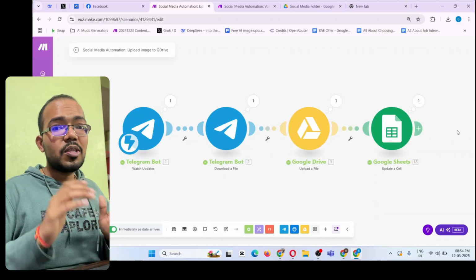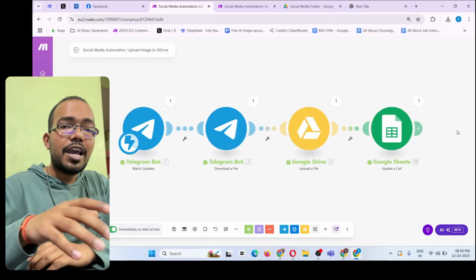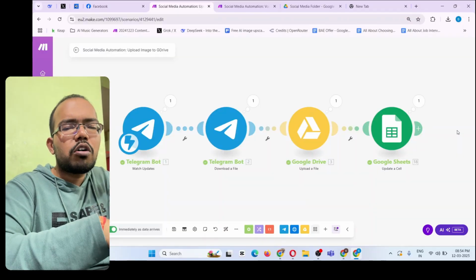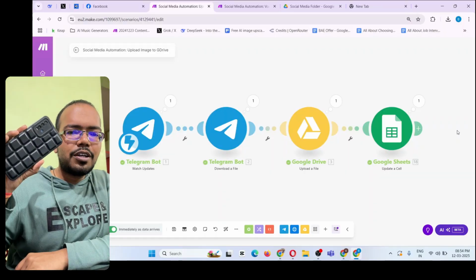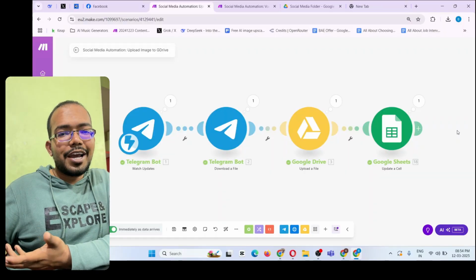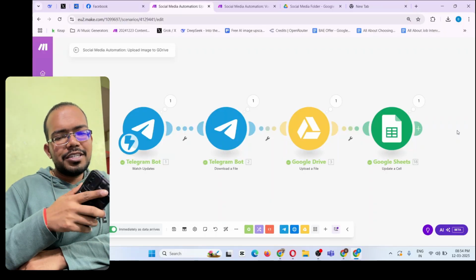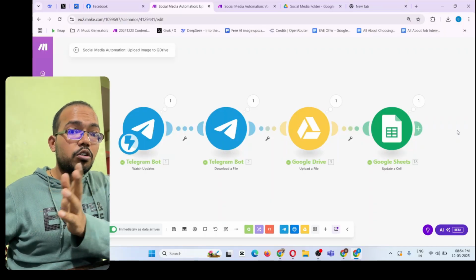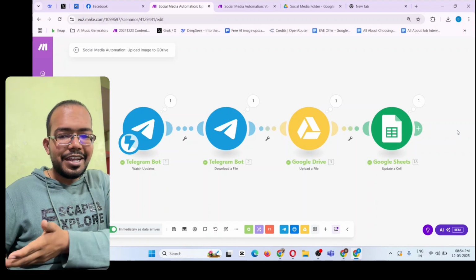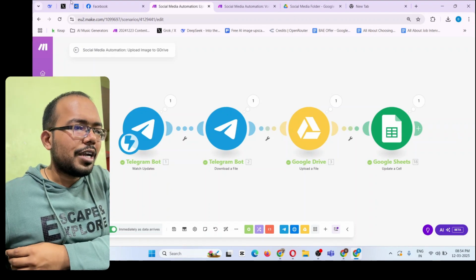And just think about it, how great it will be if you can manage your social media all by yourself, just by using a phone in your hand, which is always with you, right? So you simply have to take the phone out of your pocket, record a message, and done. And there will be a post on your social media. That is great, right? So let's see how to do that.